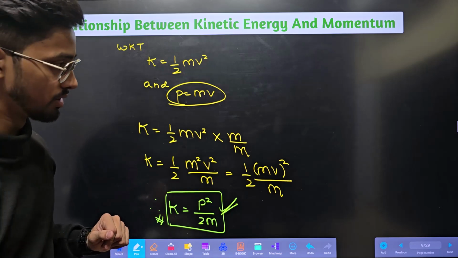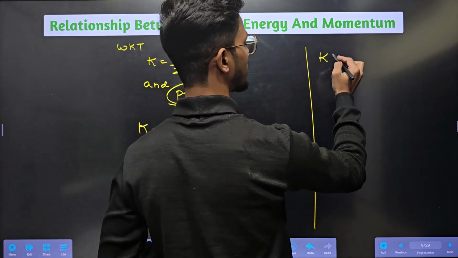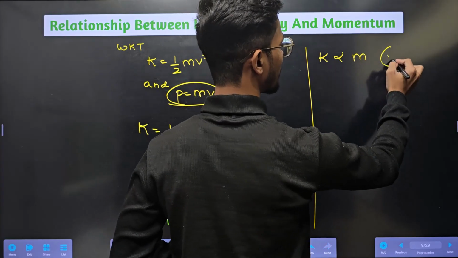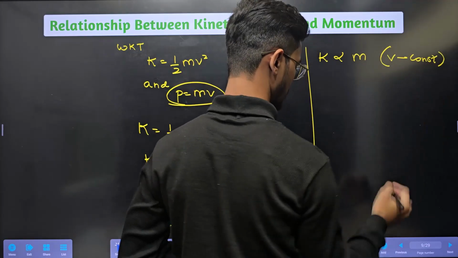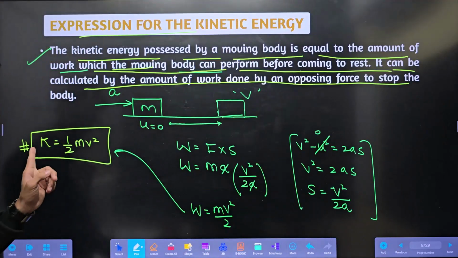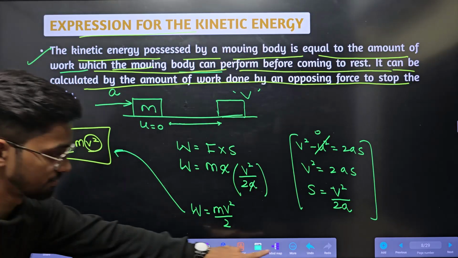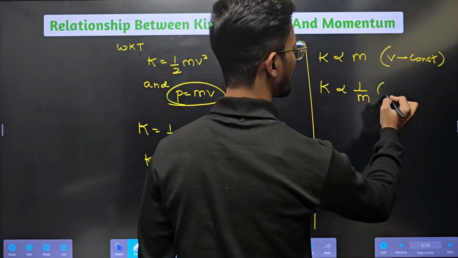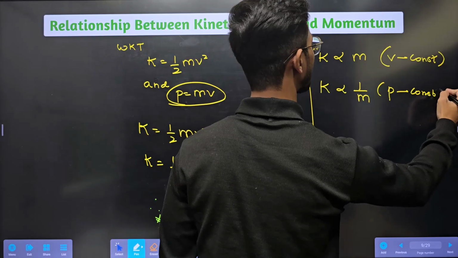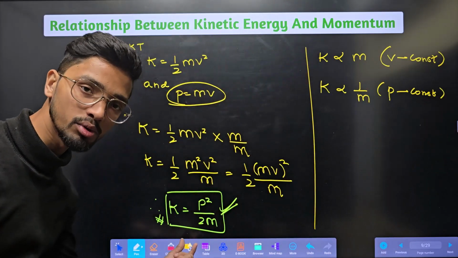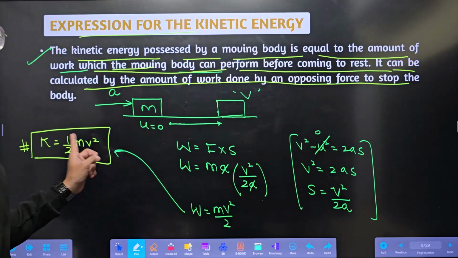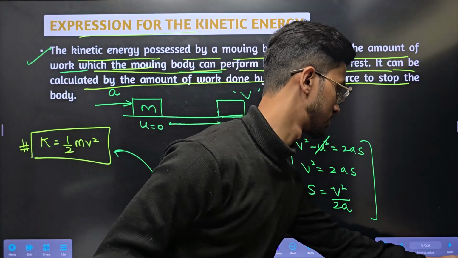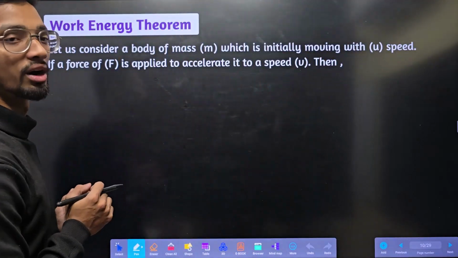Okay. So from here, if they ask, kinetic energy is directly proportional to mass when velocity is constant, that is nothing but speed is constant. See, kinetic energy is equal to half mv square. It is directly proportional to m when v is constant. And kinetic energy is inversely proportional to m when p is constant, that is, momentum is constant. When momentum is constant, it is inversely proportional. When speed is constant, it is directly proportional. Okay, done. Next, work energy theorem.